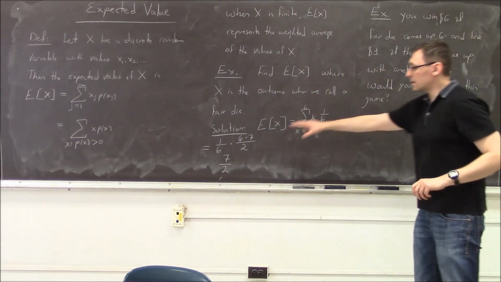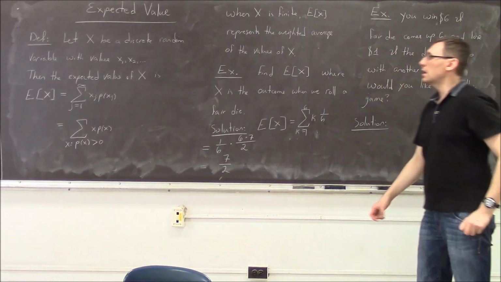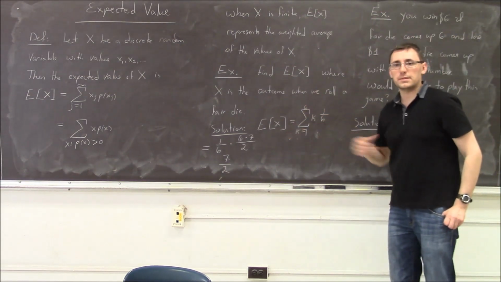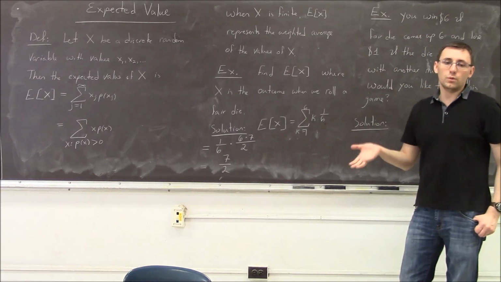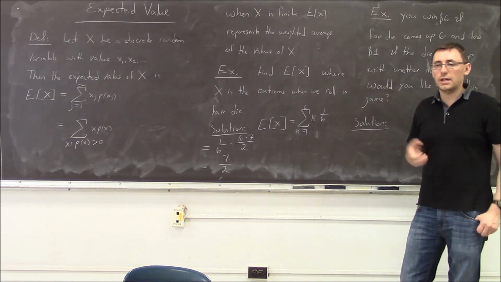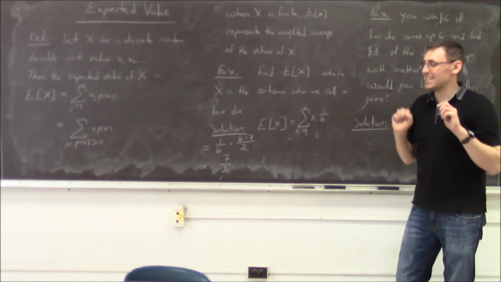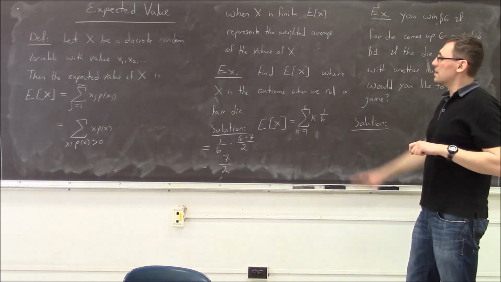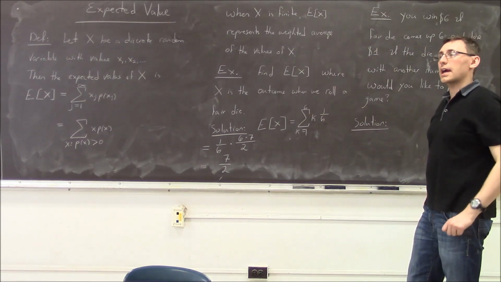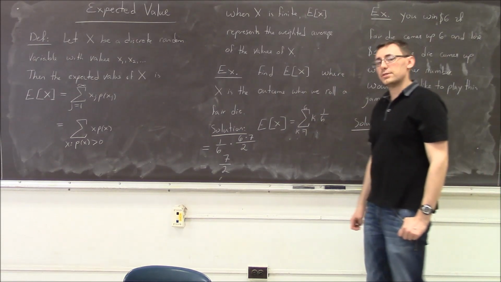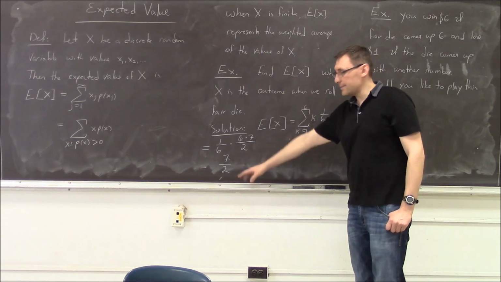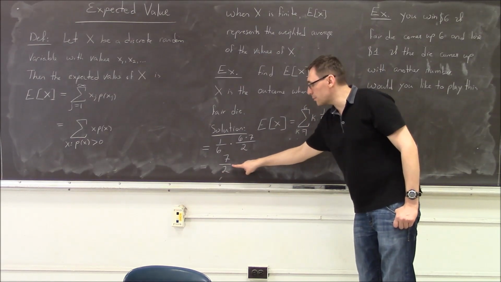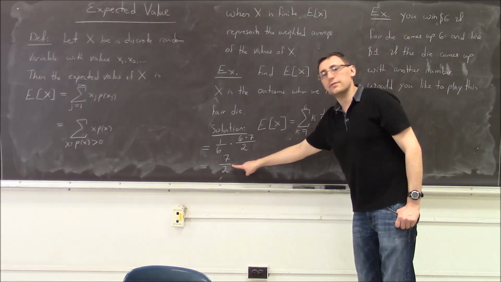So what does the number 7 over 2 mean? Imagine you run a very long simulation and you see the individual outcomes. Sometimes the die came up 1, sometimes 3, sometimes 6, 5, 3, whatnot. It goes through a bunch of numbers, and then you look at those numbers and average them out. You will see that the average will tend more and more to look like 7 over 2.